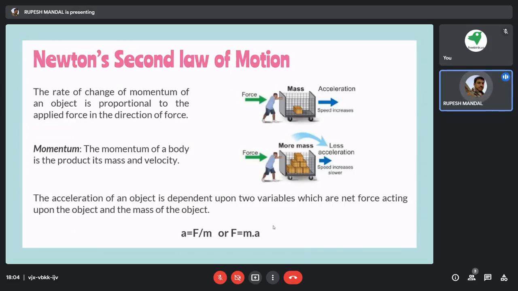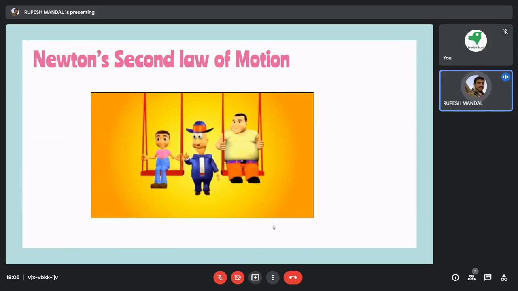On the other side, for the right side person, we have F equal to 30, and suppose m is equal to, instead of 10, 30 kg. So in that case, acceleration will be 1. So in this case, speed is less. Acceleration is less, velocity will be less. Okay. So by that we can say that it can only move a little bit. So that defines Newton's second law of motion.